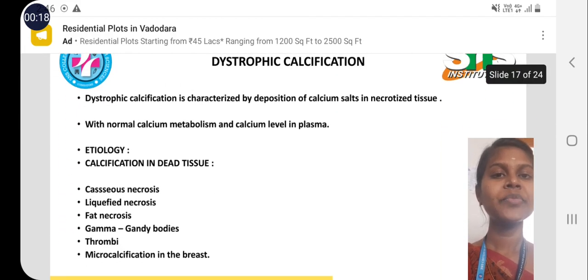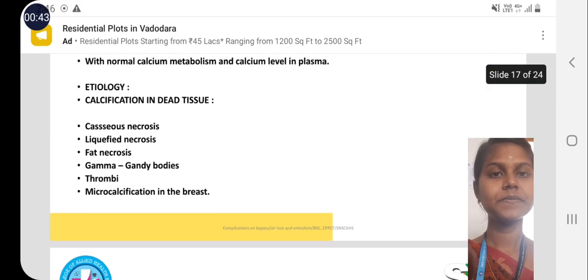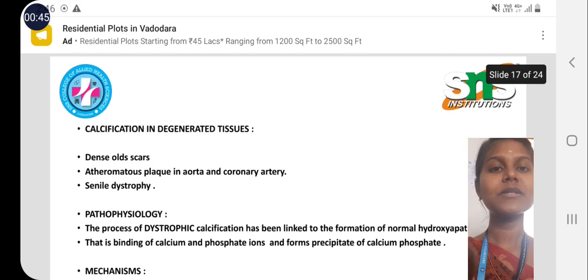Dystrophic calcification. Dystrophic calcification is characterized by deposition of calcium salts in necrotized tissues with normal calcium metabolism and calcium level in plasma. So, etiology. Calcification in dead tissues may be due to caseous necrosis, liquefied necrosis, fat necrosis, gangrene, thrombi, microcalcification in the breast. Where in case of calcification in degenerated tissues, it may be dense old scars, atheromatous plaque in aorta and coronary artery, senile dystrophy.